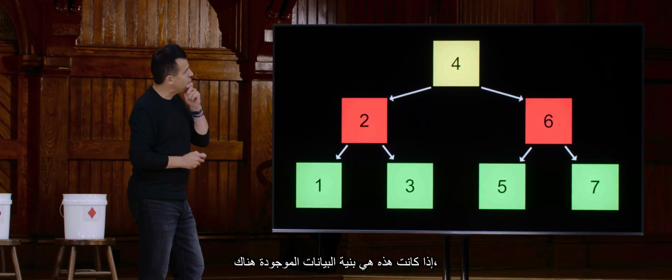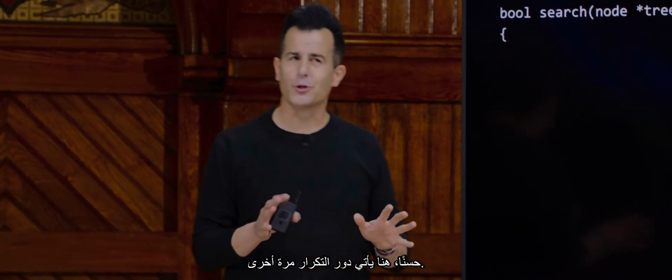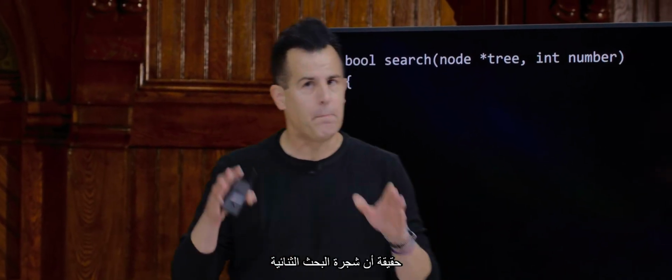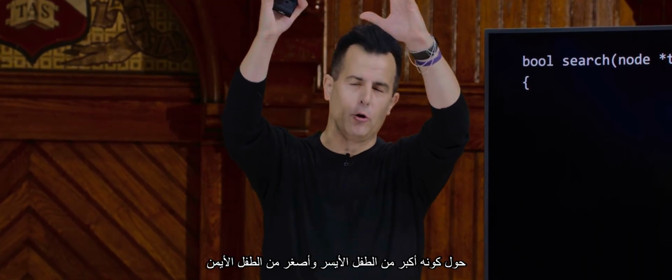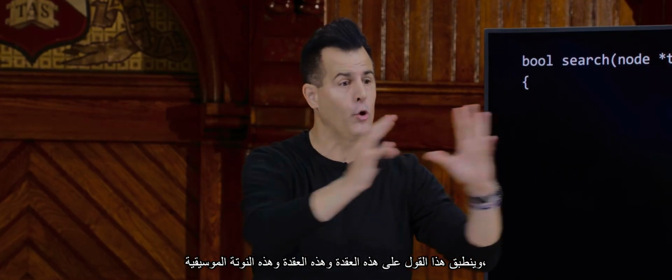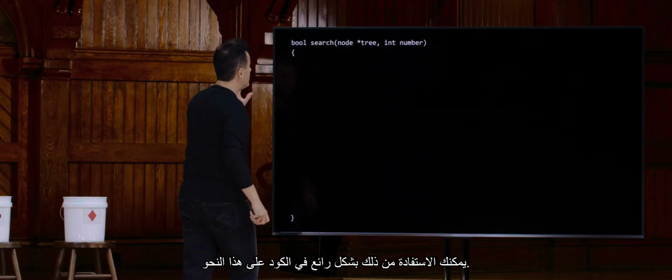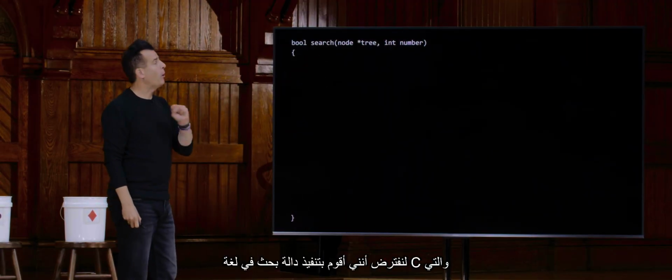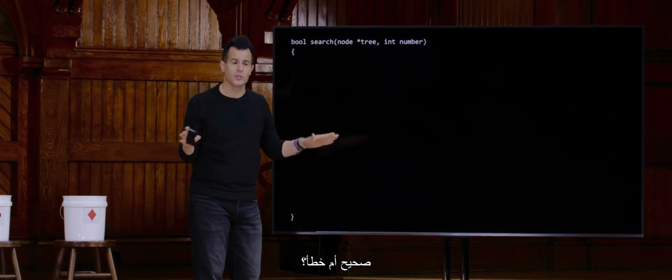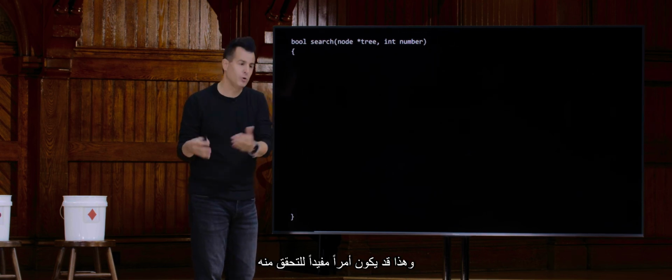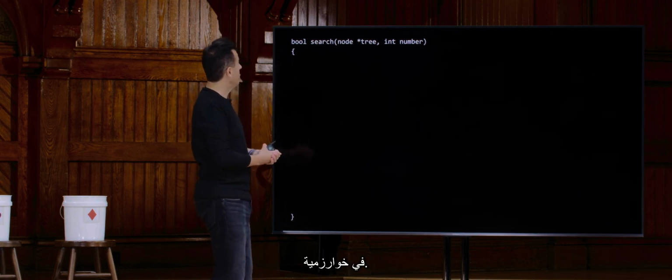All right, well, if this is the data structure, how could I implement this in code? Well, here's where recursion again comes into play. The fact that a binary search tree is recursive in nature, in that what you say about this node, about it being greater than the left child and less than the right child, can be said of this node and this node and this node and this node. You can leverage that beautifully in code like this. So suppose I'm implementing a search function in C whose purpose in life is just to say yes or no, true or false, the number you're looking for is in this tree, which might be a useful thing to check in an algorithm. Search is going to take 2 arguments, I propose: the number you're searching for and a pointer to the tree. That is the root of the tree initially.